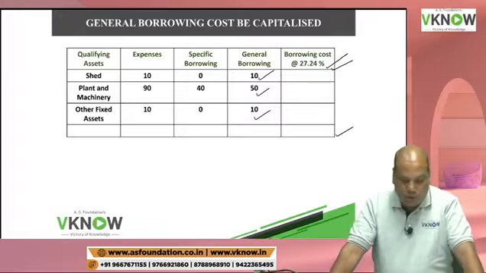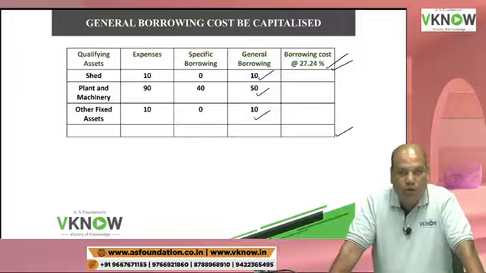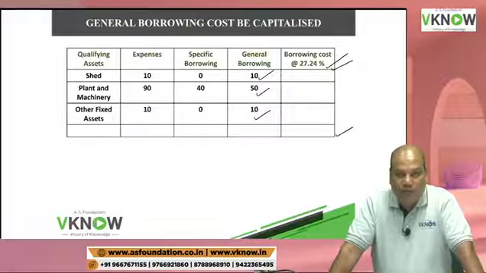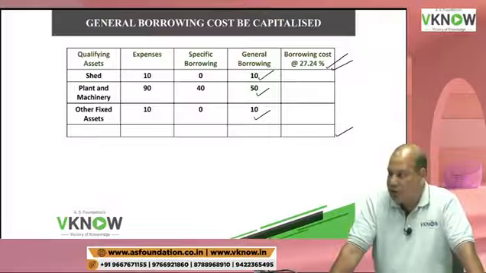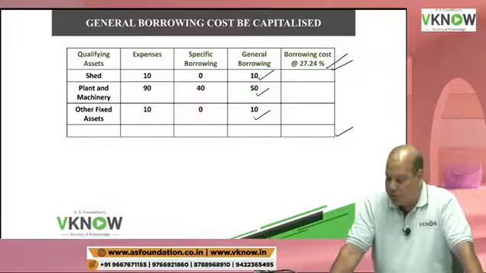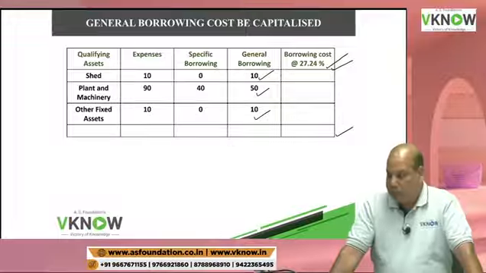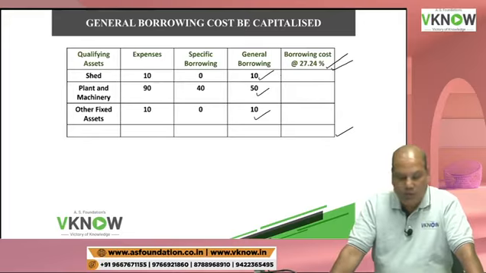And then take the total. Come on. How much will you calculate for manufacturing shed? Plant and machinery? Other fixed asset? Multiply only. So the answer would be, anybody?